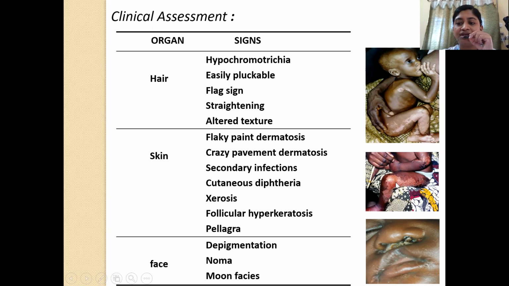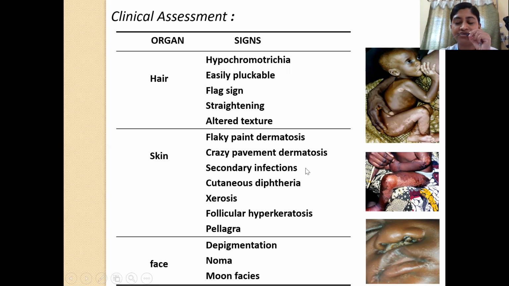So this is known as flaky paint dermatosis. It is as if flakes of paint are coming off from the wall. There is something called crazy pavement dermatosis, in which, like you can see, there will be alternating small patches of hypo and hyperpigmented areas.